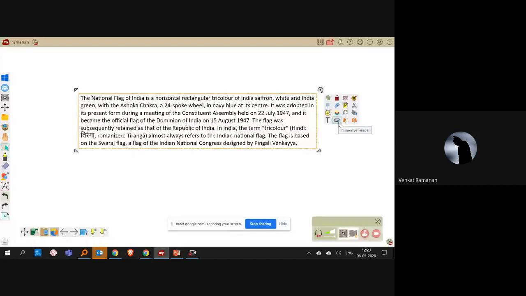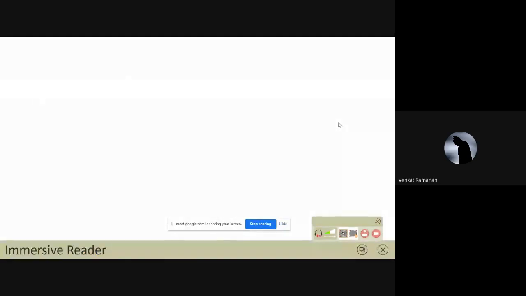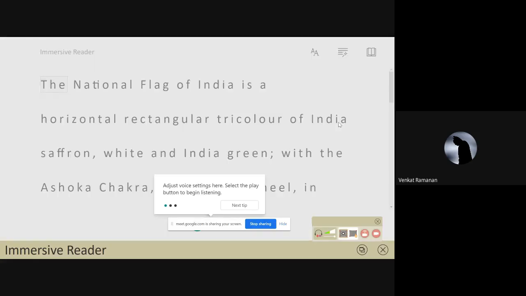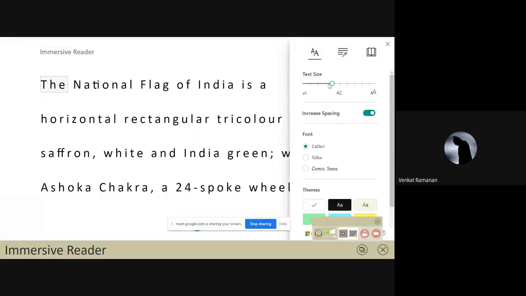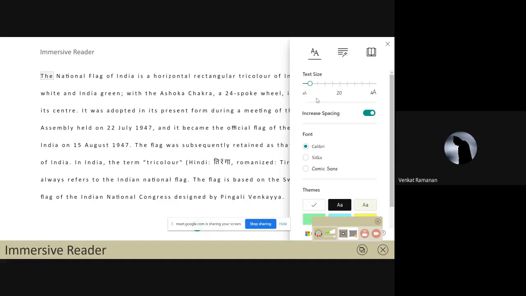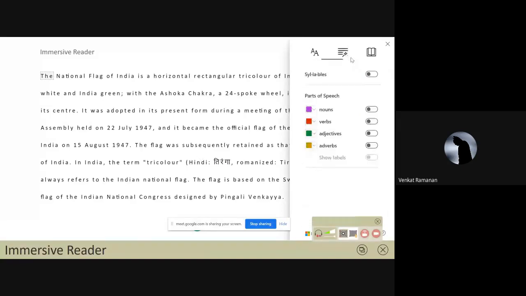So immersive reader is a Microsoft functionality where once you click this one, automatically there will be a window which opens up. This will be especially useful for language teachers, whoever is teaching Tamil or English or your respective languages. So now I'm just reducing the font size. These are very common functions, like size, space, and changing the font color, etc.